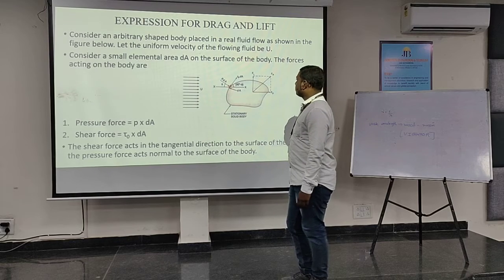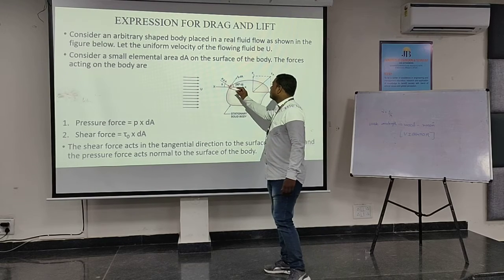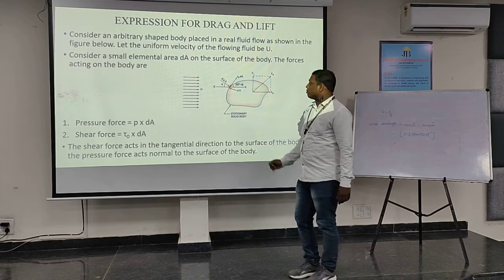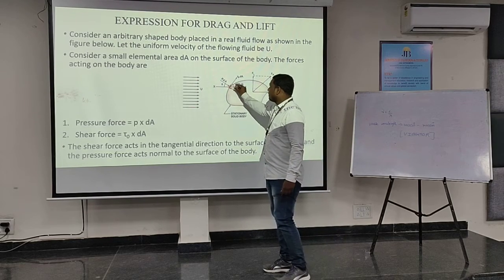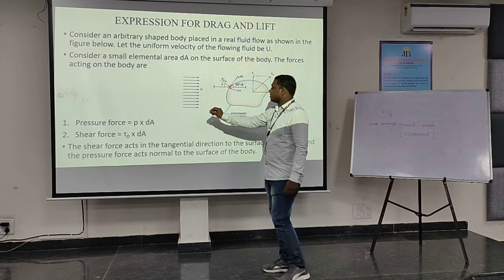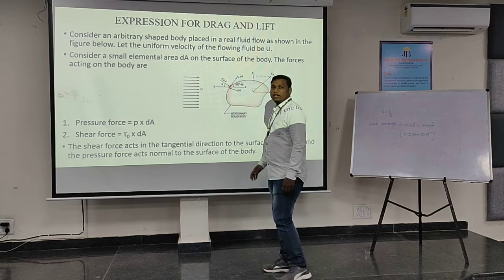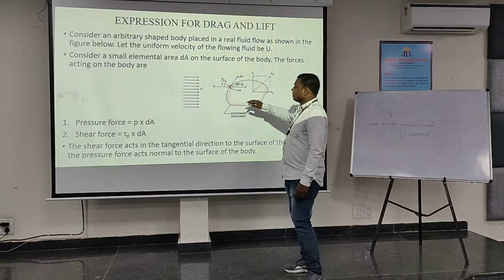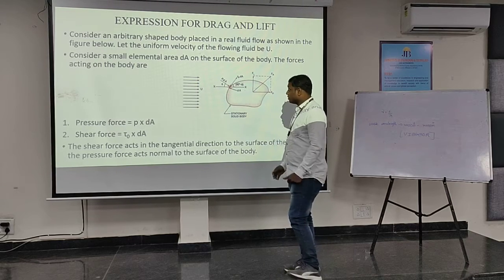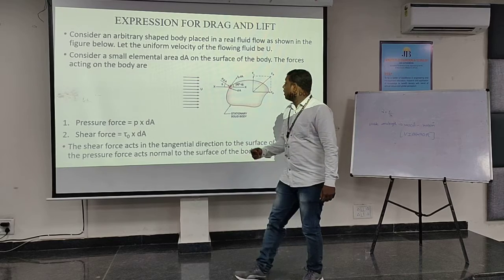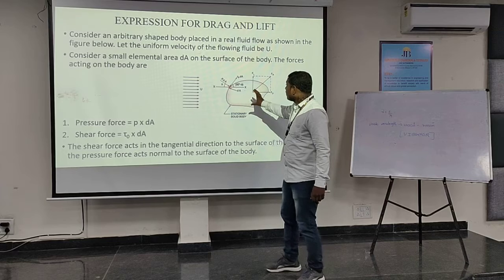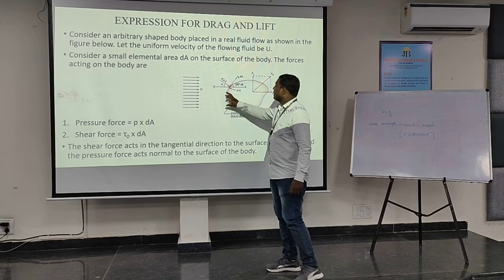The forces that are acting on this elemental area are the pressure force and the shear force. The pressure is denoted with P, and the total pressure force is P dA, and the total shear force is tau naught dA. These two forces, pressure force and shear force, are mutually perpendicular, and this body is placed at an angle theta.